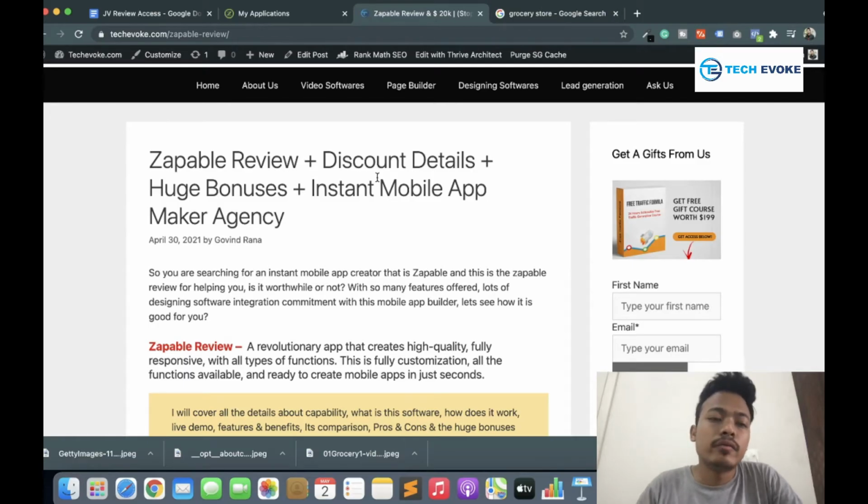Hello everyone, my name is Govind and this is Zappable Review. I'm going to review Zappable, which is the mobile app making software. You can make any type of mobile app. It can be an Android app, it can be an iOS app.